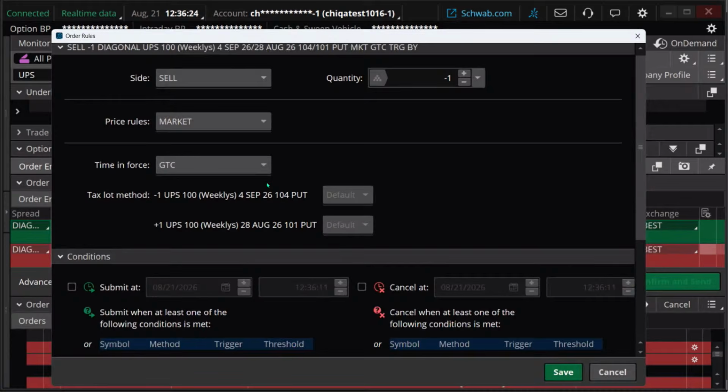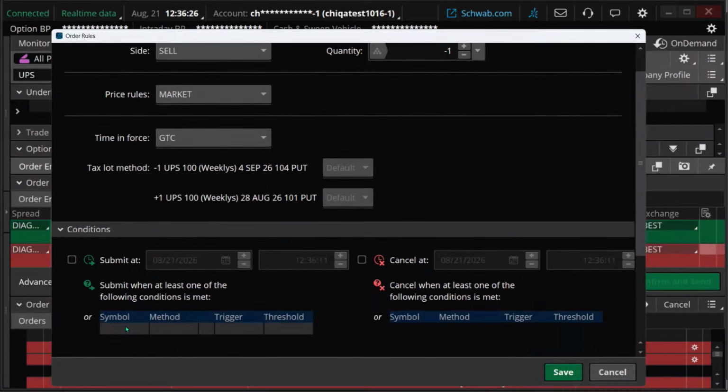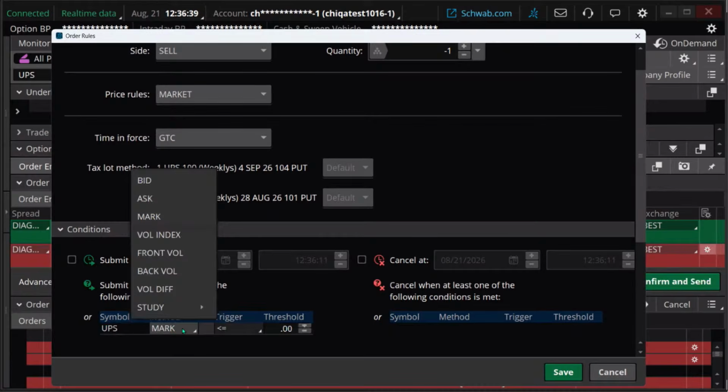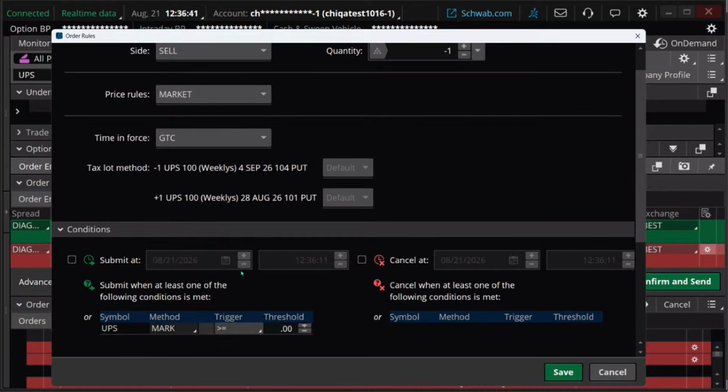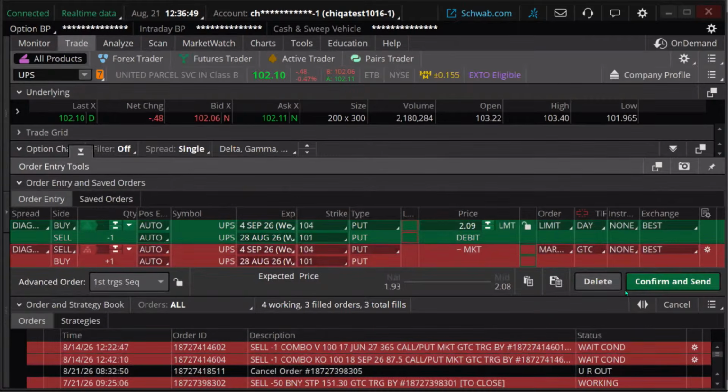And then I may need to scroll down a little bit depending on the size of your screen. It's blank here. There's nothing there. If you click on below symbol, just click on it, UPS, it puts in an underlying stock. If the underlying stock marks greater than or equal to, we said, 106, we're going to get out.